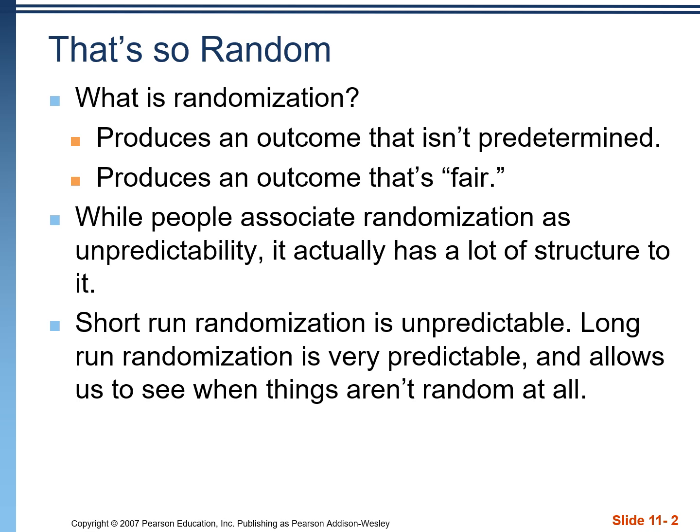People tend to associate randomization as unpredictable. That's true in the short term. We roll 2 dice. We don't know what we're going to get. However, in the long term, randomization is very predictable. We're going to get a 7 about 1/6 of the time. Okay, if we roll the dice enough times, we can estimate approximately how many 7s we'll get. That's how casinos make their money on the craps tables, by making their payouts slightly less than the percentages that those numbers will come up.